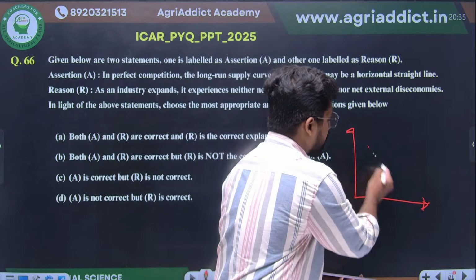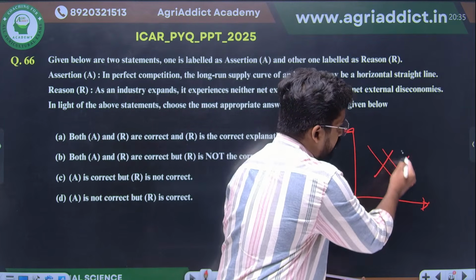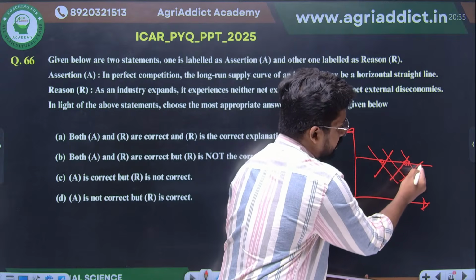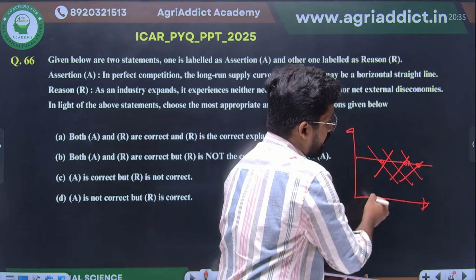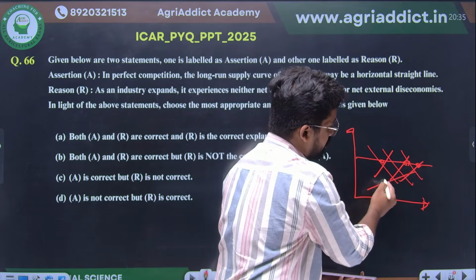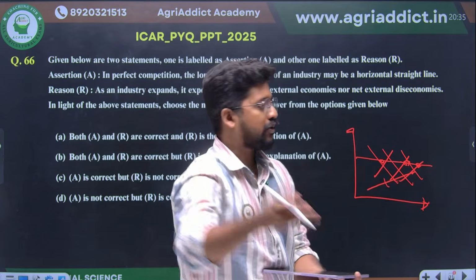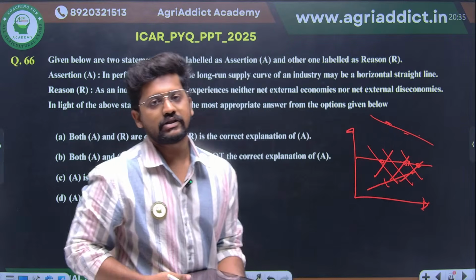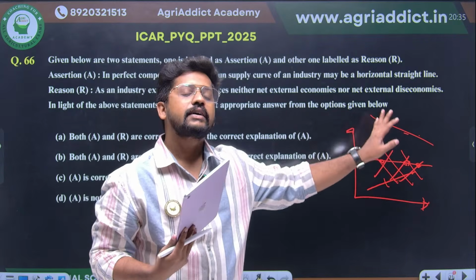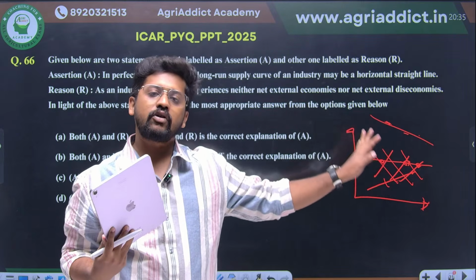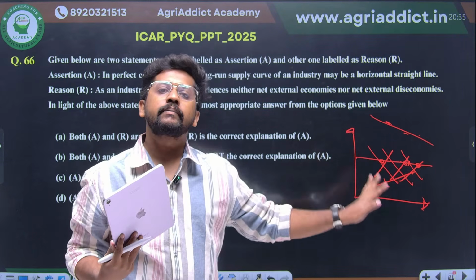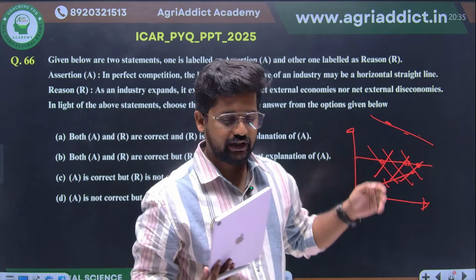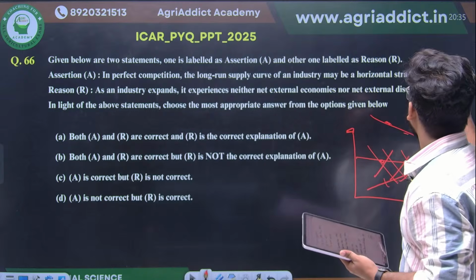If the demand and supply curves go like this, and the equilibrium points come directly, it will be a horizontal line. If the equilibrium points come like this, it will be an increasingly sloped straight line. If they come in a negative way, it can be a decreasingly sloped straight line. And such increasingly sloping, horizontal and decreasingly sloping supply curves, you can only find in the case of perfect competition. So therefore assertion or option A is correct.